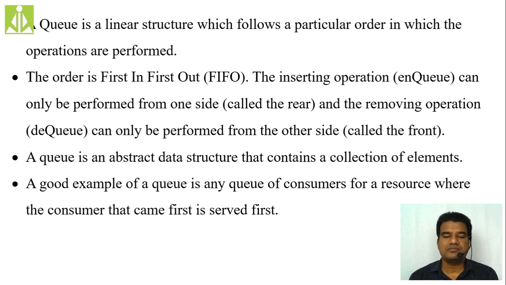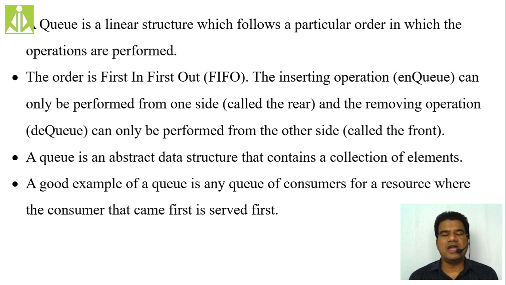No mixed elements. All elements of the same type. So we can call a queue a homogeneous data type, because it stores all elements of the same type. A queue is a linear data structure which follows a particular order in which the operations are performed. So how is the queue different from the stack? In terms of operations performed.